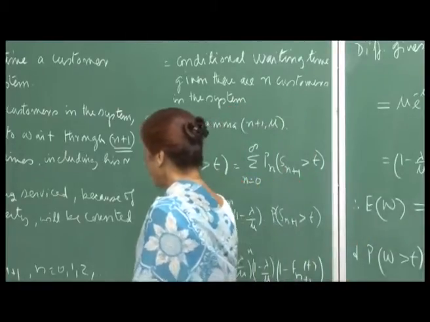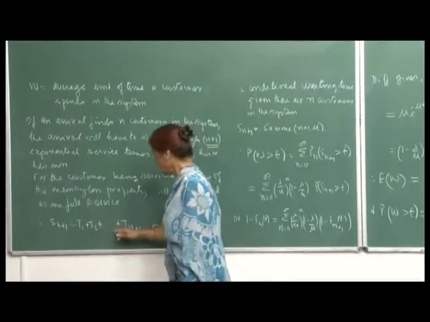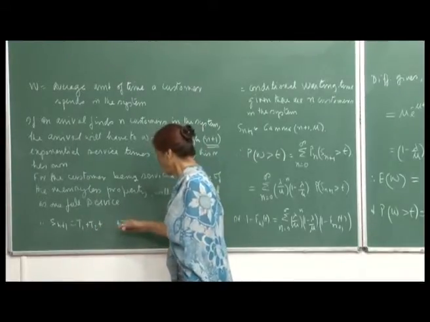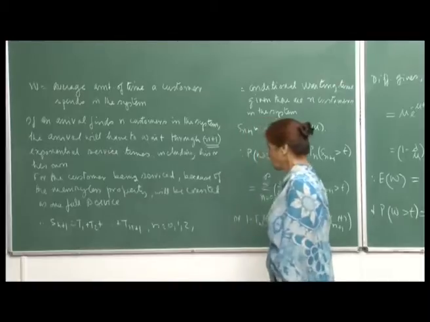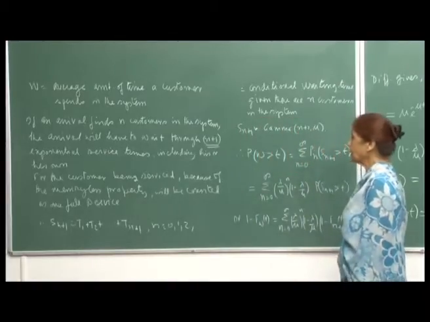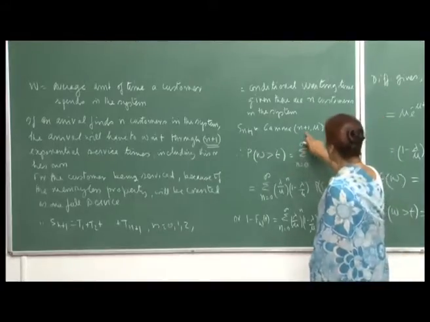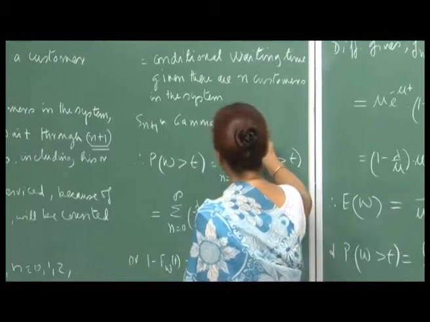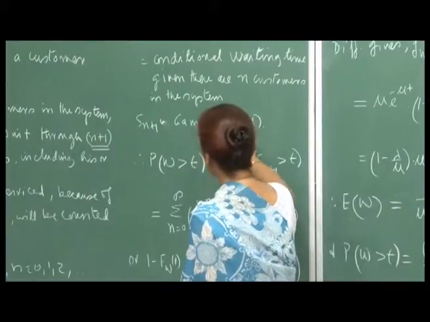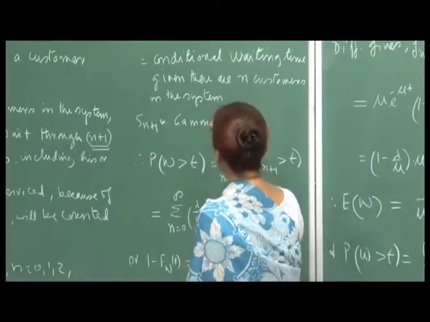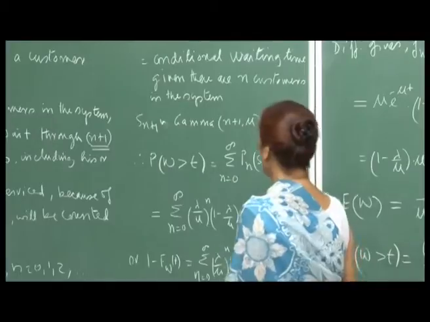Since the service times are exponentially distributed, we know that the sum of these n plus 1 independent identically distributed exponential random variables will be gamma n plus 1 comma mu, with the same parameter. So, your S n plus 1 is this.